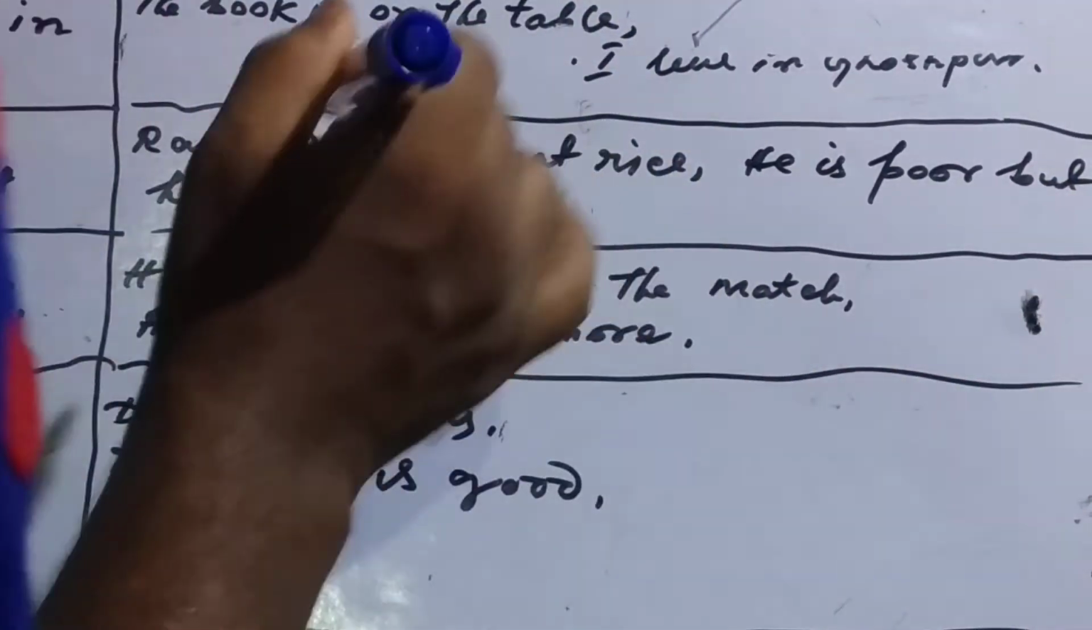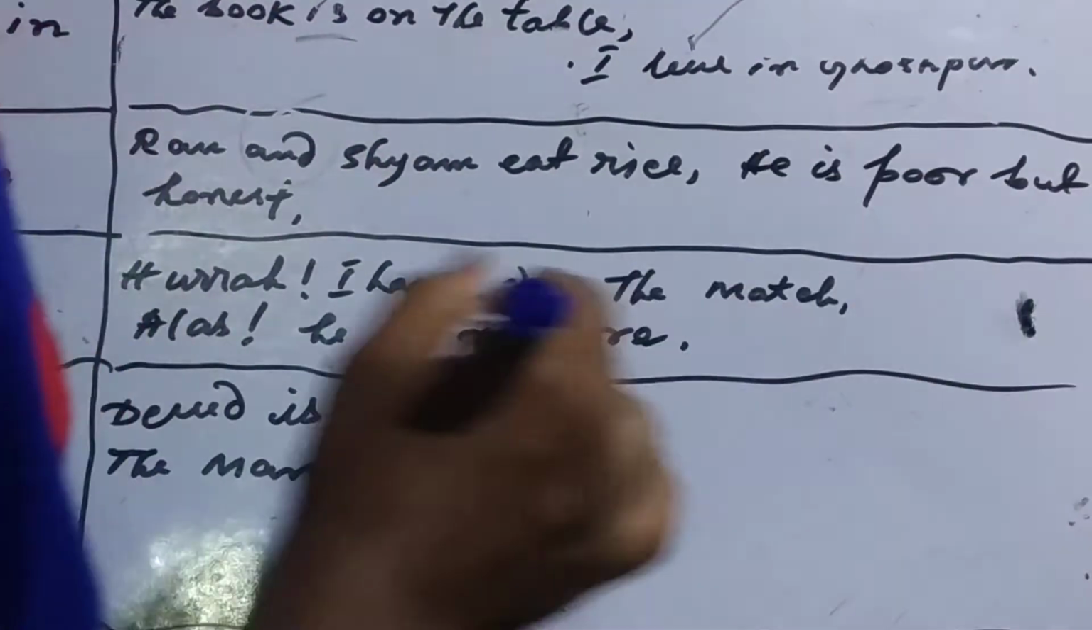He is poor but honest. Here, but is a conjunction. It is used to connect two words, poor and honest.